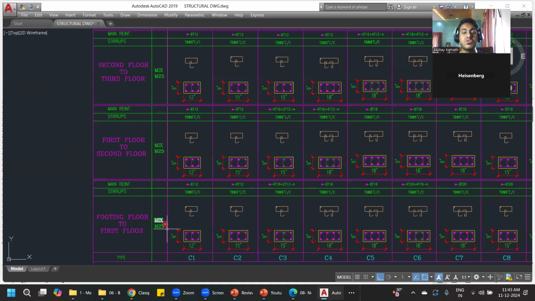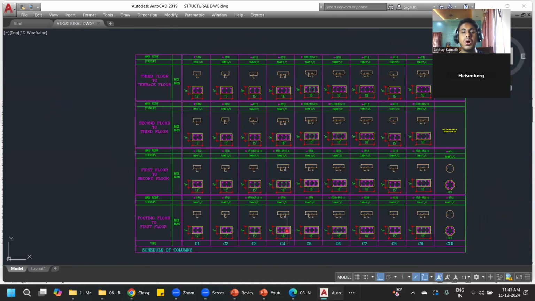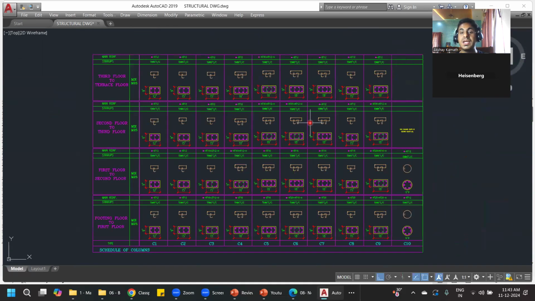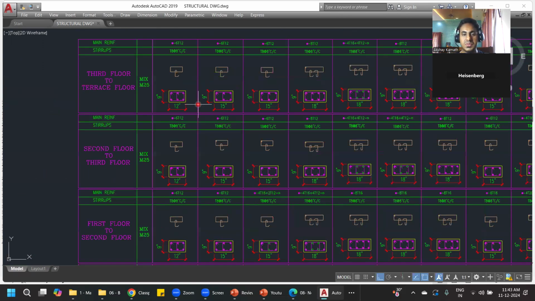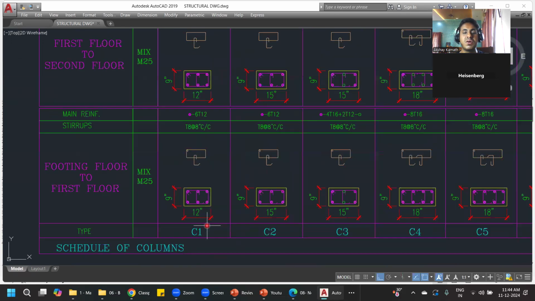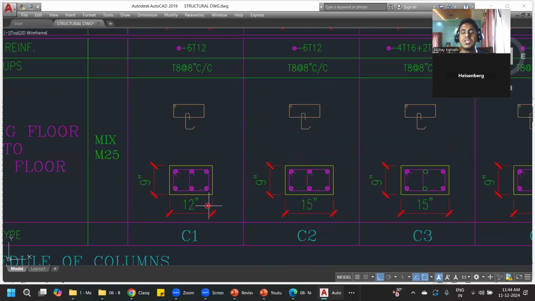How to understand the reinforcement details of the columns and all. All these things you do in AutoCAD, but there you'll not use the logic. In AutoCAD, you'll just do the drafting work. You'll not decide why I'm providing a 9-inch by 12-inch column. This will be decided by the structure engineer. This will come through experience also.